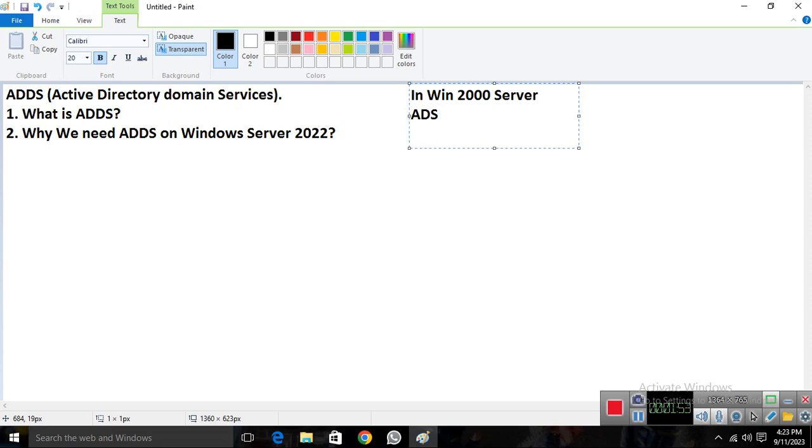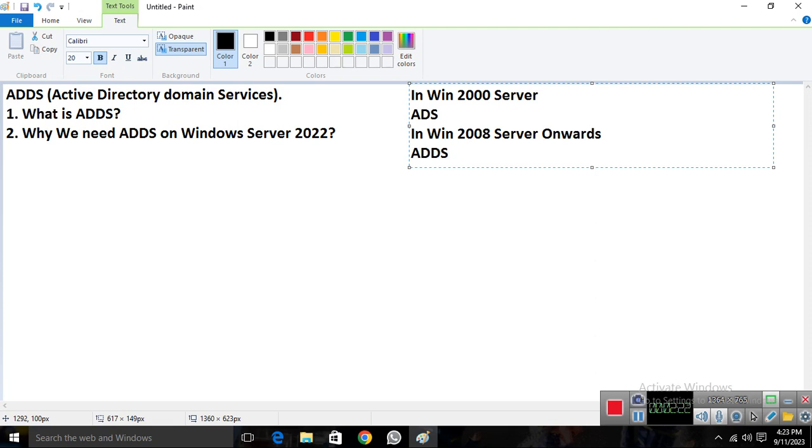In 2003 also the same name continues, ADS, but once 2008 comes, the name changes. In Windows 2008 server onwards, the AD service name is changed and now it's called ADDS, Active Directory Domain Services. From 2008 onwards the name remains the same: 2008, 2012, 2016, 2019 and 2022. All these servers have the same service name, Active Directory Domain Services.